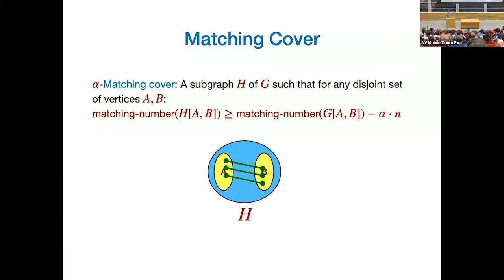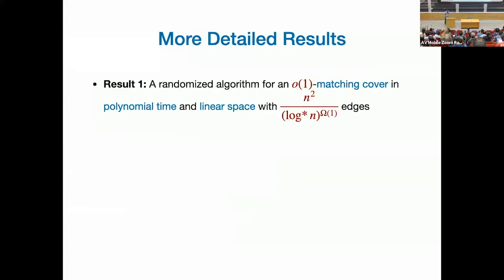Okay? If you think about it, it's very easy to see that you need the approximation to be additive. A multiplicative approximation forces you to pick all the edges of the graph, always. Okay, good. So this is the definition of matching cover. And what we show is that there is an algorithm that finds one of them using a sublinear in n squared number of edges. The algorithm is constructive, in polynomial time and linear space.